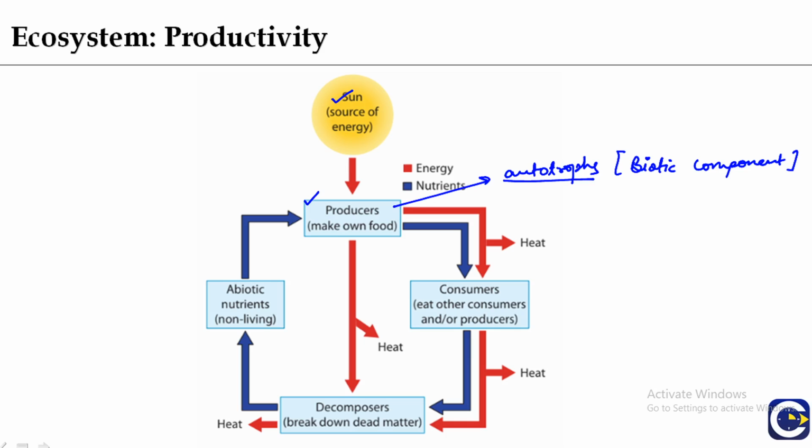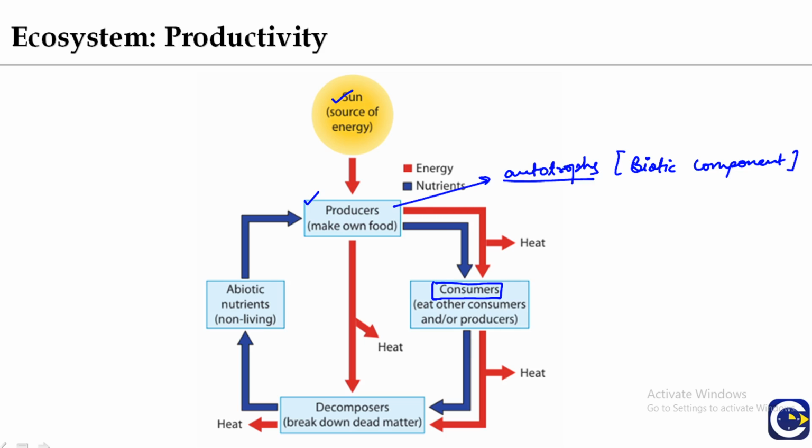Now, these producers are taken up by consumers, and consumers are those which eat other consumers or the producers. So consumers can be primary consumers, secondary consumers or tertiary consumers. The primary consumers are those which are directly dependent on the producers. Secondary consumers are those which are dependent on primary consumers, and the tertiary consumers are those which are dependent on secondary consumers.